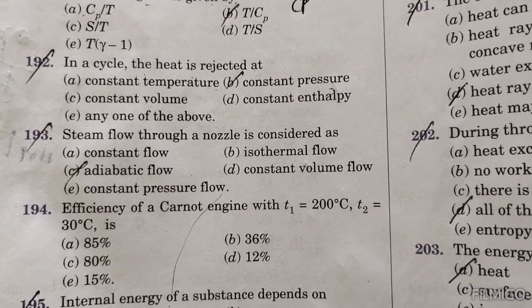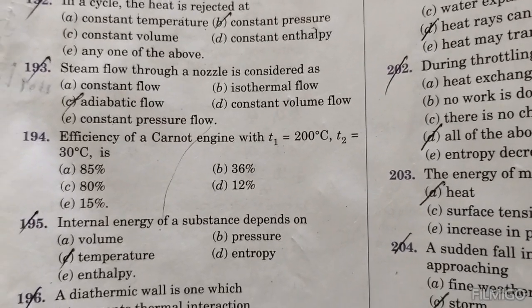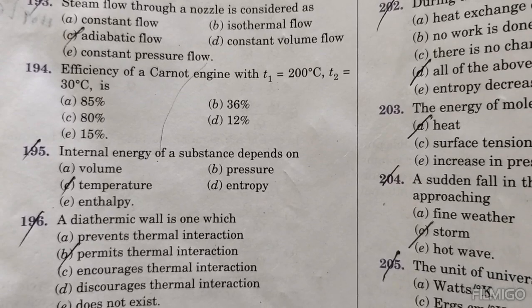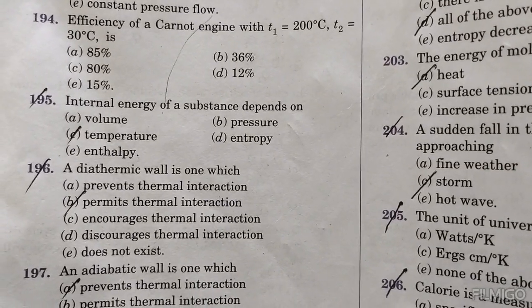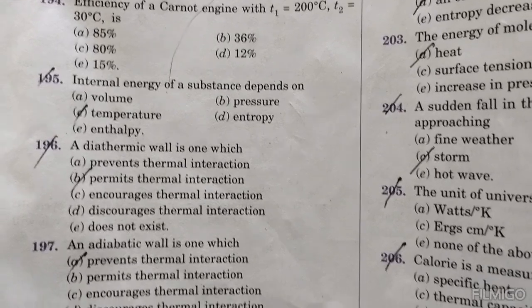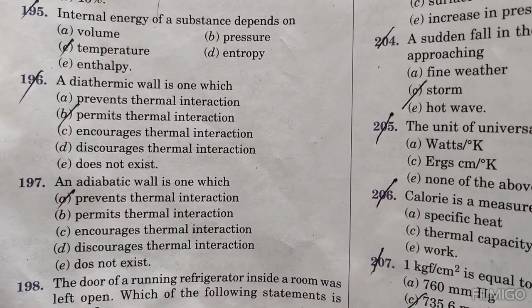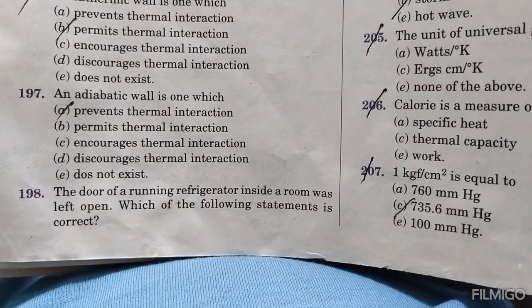Steam flow through a nozzle is considered as adiabatic flow. Internal energy of a substance depends upon the temperature. A diathermic wall is one which permits thermal interaction. An adiabatic wall is one which prevents thermal interaction.